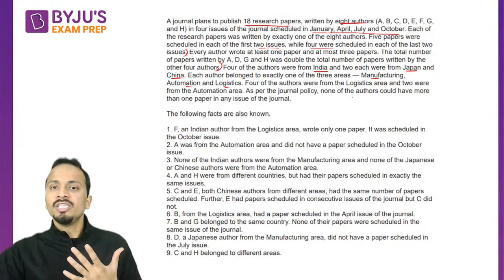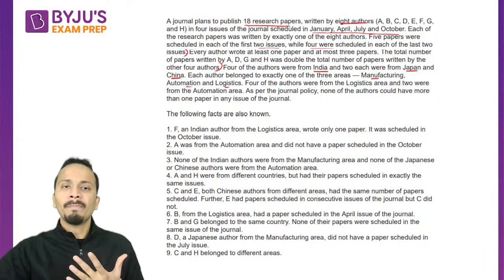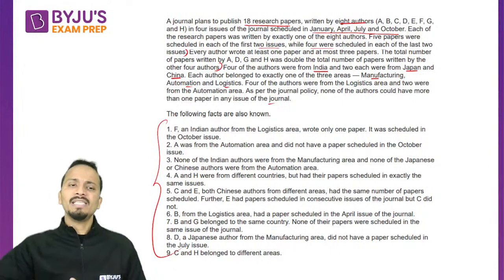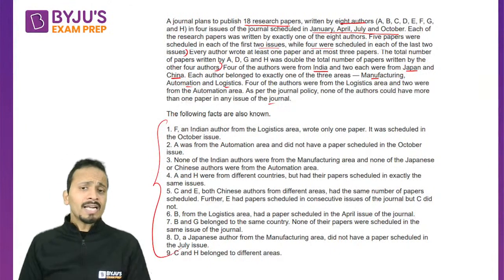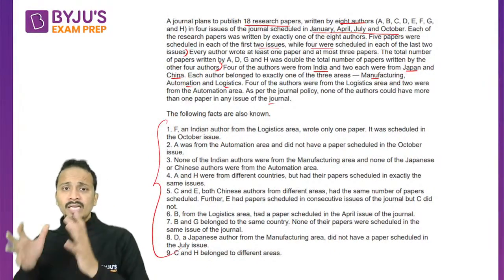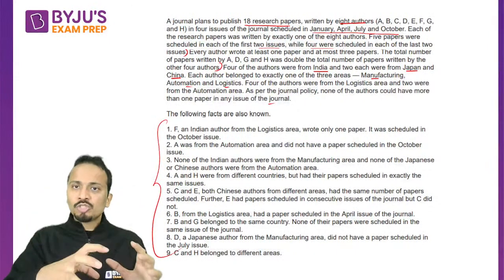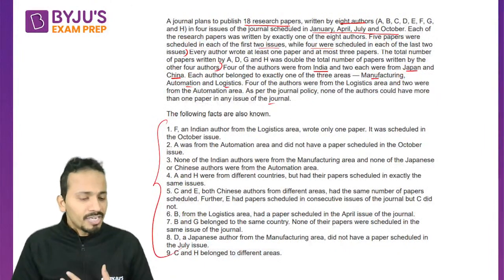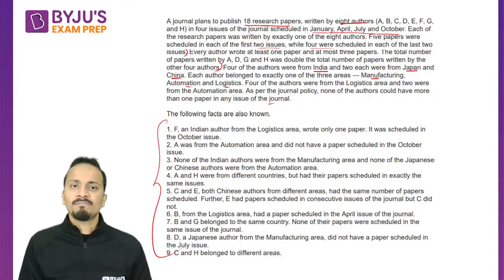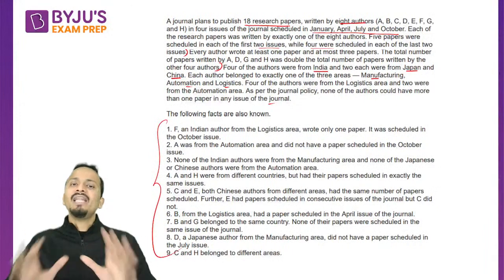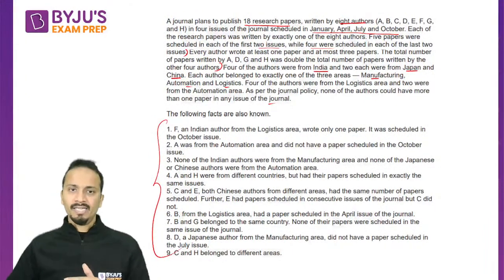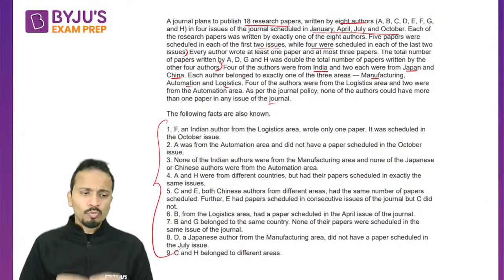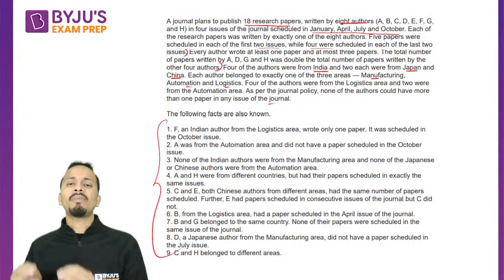As per the journal policy, none of the authors could have more than 1 paper in any issue of the journal. So that is a condition, and this is followed by 9 conditions. These 9 conditions will help you in arranging these research papers among authors, among different issues, and then among their different countries and their different areas. This is the level we'll have to target at the end, but we cannot attain it immediately, so we'll have to proceed step by step.